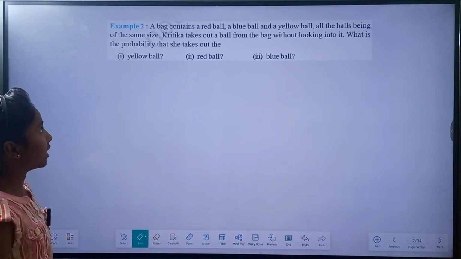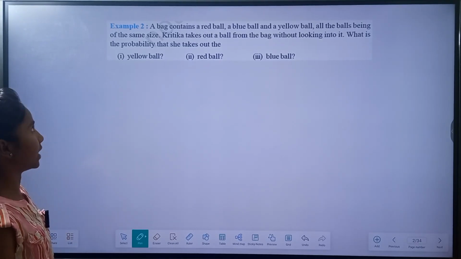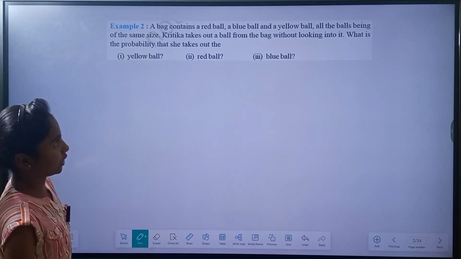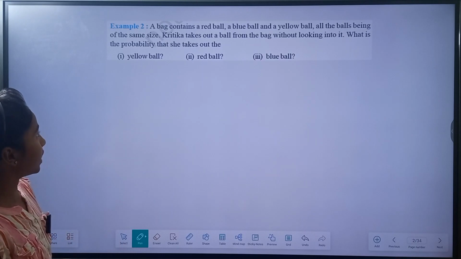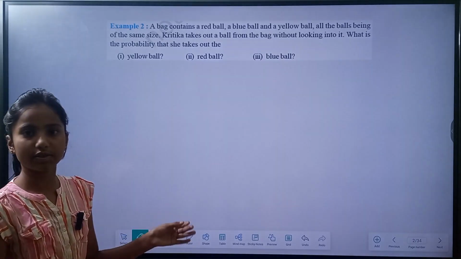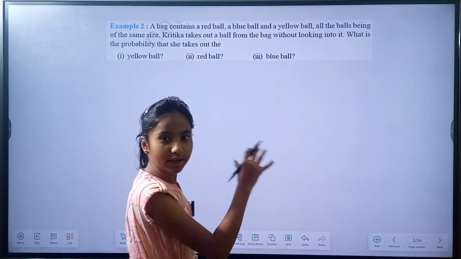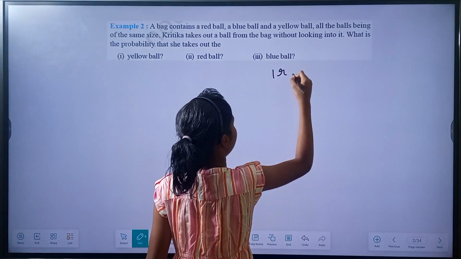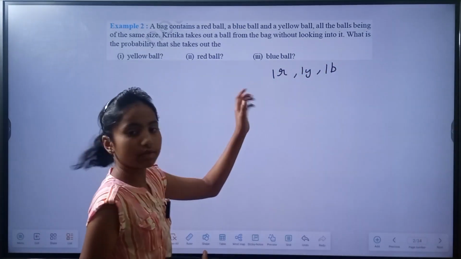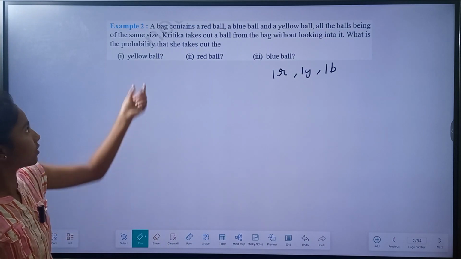A bag contains a red ball, a blue ball, and a yellow ball, all the balls being of the same size. Kritika takes out a ball from the bag without looking into it. What is the probability that she takes out the yellow ball? In the bag there is one red ball, one yellow ball, and one blue ball. So we have these three balls. Now they are asking what is the probability that she takes out the yellow ball.